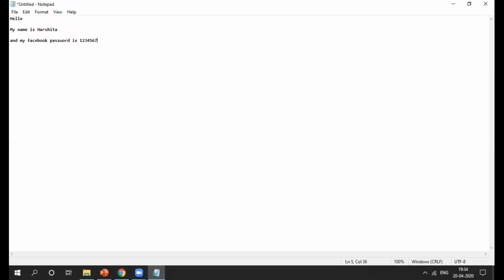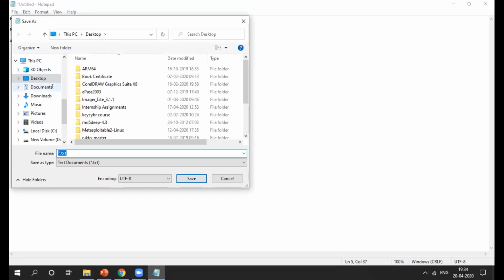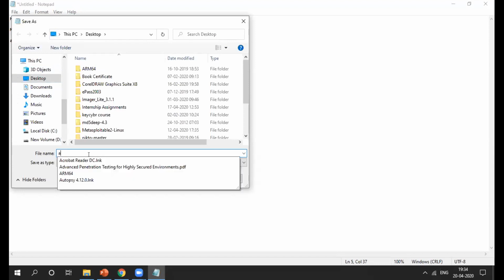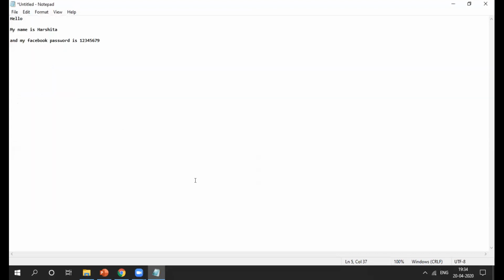Don't type. This is not my Facebook password. I'll just create one piece of sensitive information, right? So I just save it, save as, in text form, right? So I'll put here a dot txt and save.